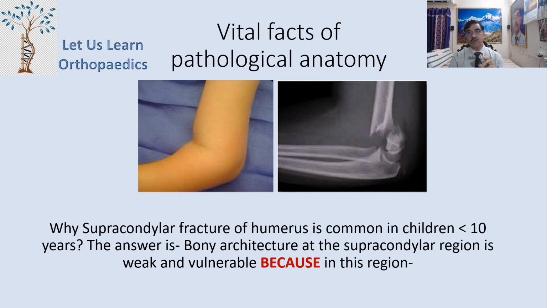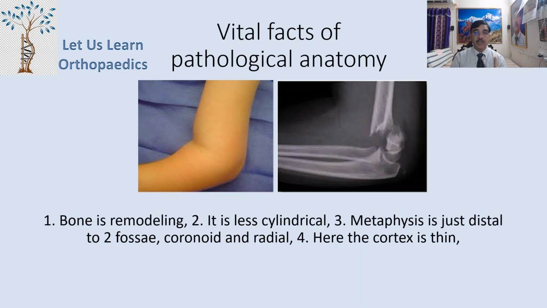Now, the question is, why is supracondylar fracture of the humerus common in children less than 10 years? The answer is, the bony architecture at the supracondylar region is weak and vulnerable because in this region, 1. Bone is remodeling, 2. It is less cylindrical, 3.